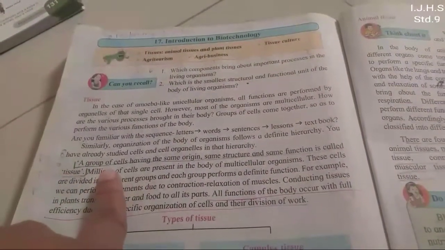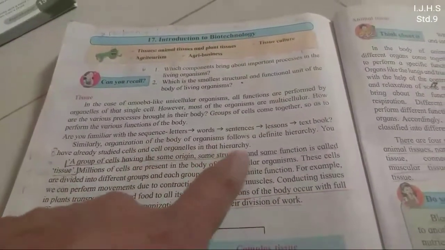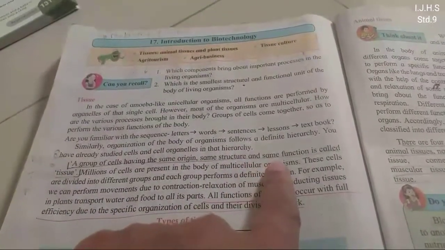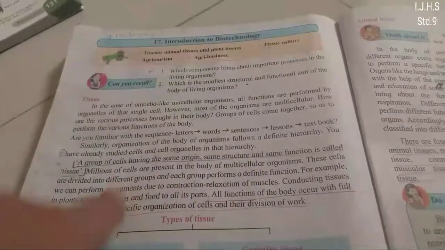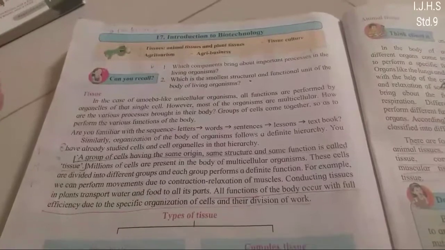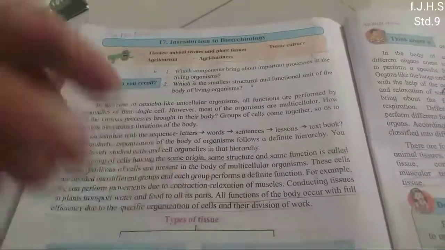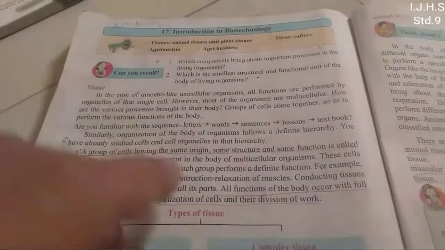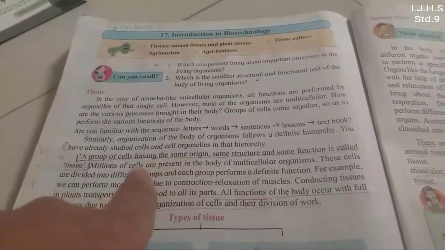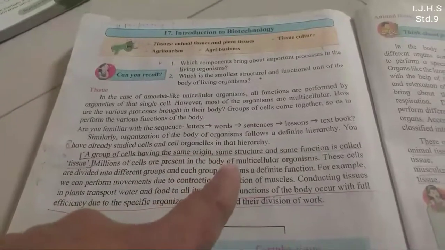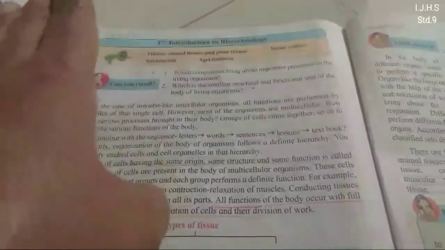So, our body is multicellular. Got it? Our body is made up of many types of cells. So, we are called multicellular organisms. As we know, the cell has the capacity to divide and redivide into different groups, and these different groups perform different functions. Okay, so the liver is made up of that type of cell only, and those cells perform the function of liver. Same way, the brain is made up of different types of cells, and those cells are of same origin, same structure, and perform brain function only.